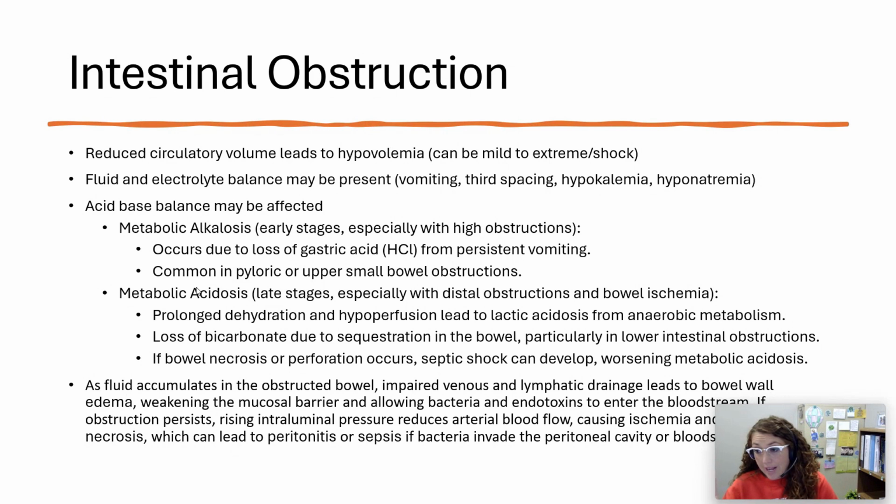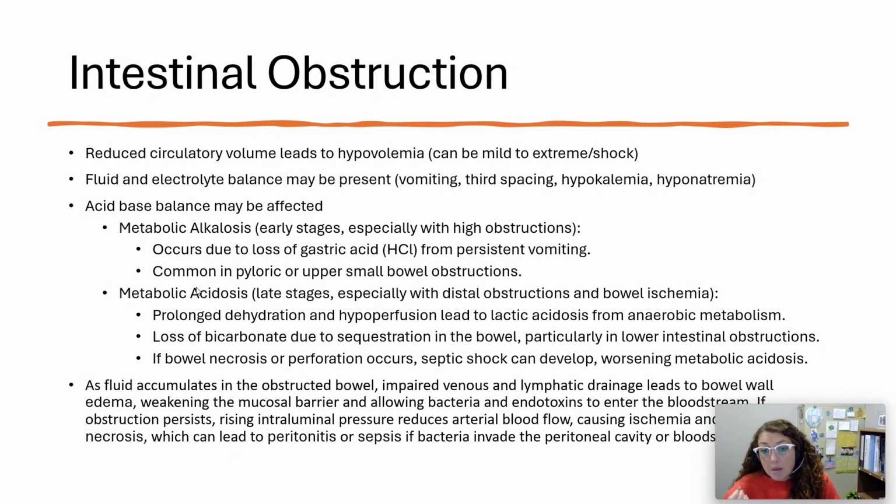And if that fluid that has my potassium and has my sodium in it is hanging out in a third space and not going into a cell or into the vessel, then I'm going to see electrolyte imbalances. So I would see hypokalemia and hyponatremia with these individuals. My acid-base balance may be affected. So in early stages, especially with a high obstruction, I can see metabolic alkalosis, and this is just due to the loss of gastric acid from persistent vomiting. This can be very common in your pyloric or upper small bowel obstructions.